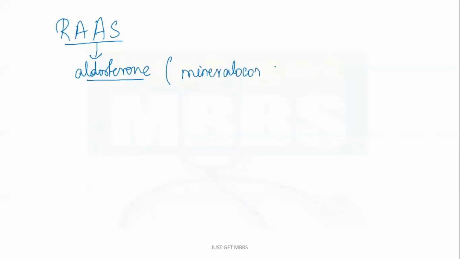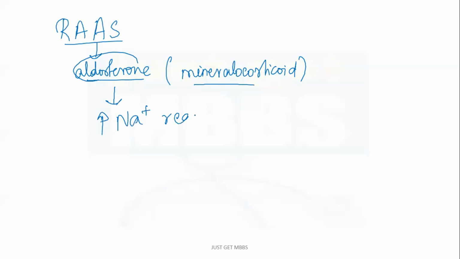When the BP is too low, angiotensin 2 constriction of blood vessels alone cannot be a powerful enough force to increase the BP. So angiotensin 2 will act on the adrenal cortex and stimulate the release of the mineralocorticoid aldosterone, which will increase sodium reabsorption. As a result, blood volume increases, and as a result, BP will increase.